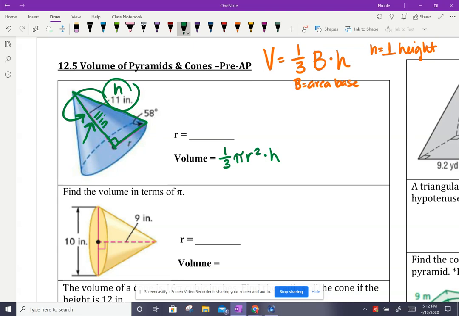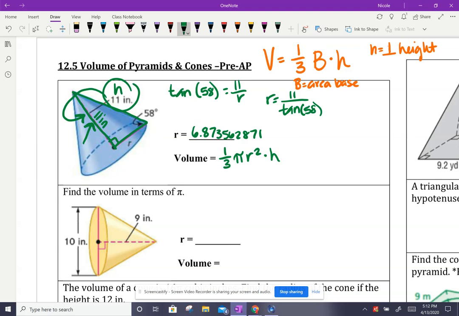So with that 58 degrees and the right triangle I have created, I'm going to do tangent. So tangent of 58 degrees, my opposite is 11 over my adjacent, which is the radius, which means I'm going to have to do that fun flipperoo where r equals 11 over tan of 58. 11 divided by tan 58 degrees is going to give me a radius that is equal to 6.873562871. So now when I go to do this for my volume, I'm going to take that entire radius and plug it in.